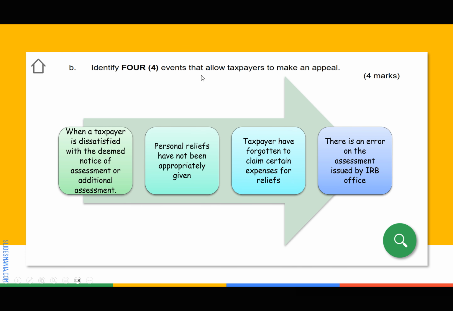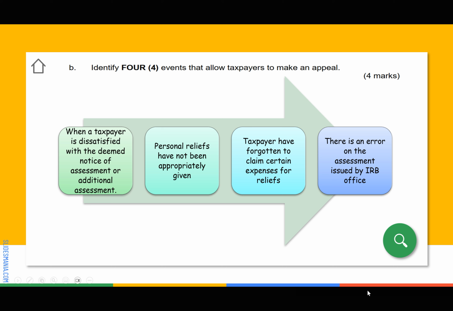Identify 4 events that allow a taxpayer to make an appeal. 4 events, 4 marks. Guys, actually I already discussed this one in the video lecture. So in what situation can you appeal? Because in the lecture I mentioned that there are certain situations you can appeal, but there are certain situations you cannot appeal at all. So in this question, they mention in what situations you can appeal.